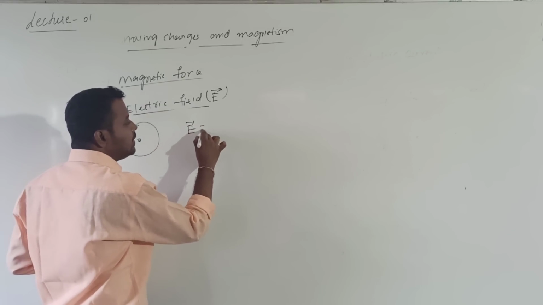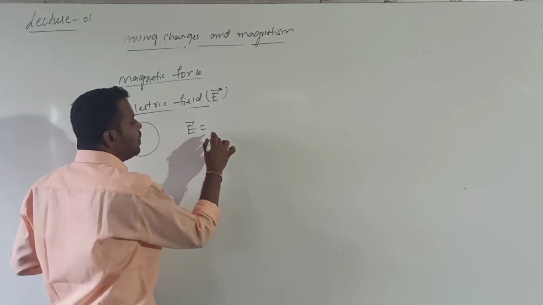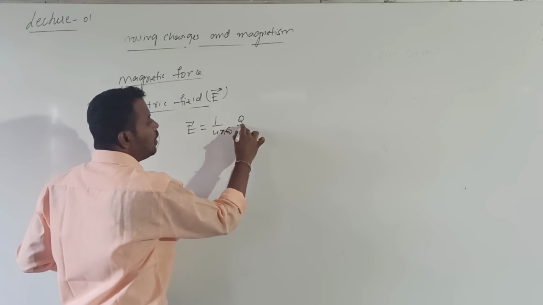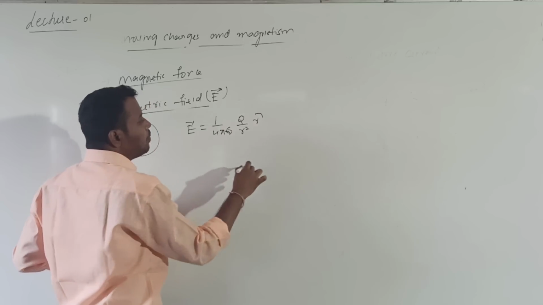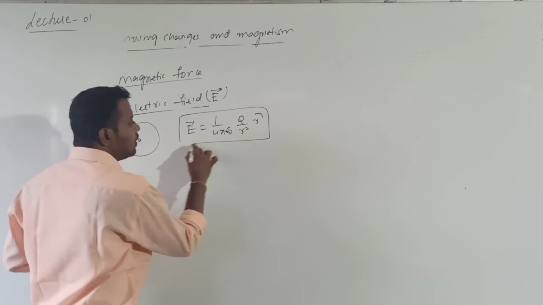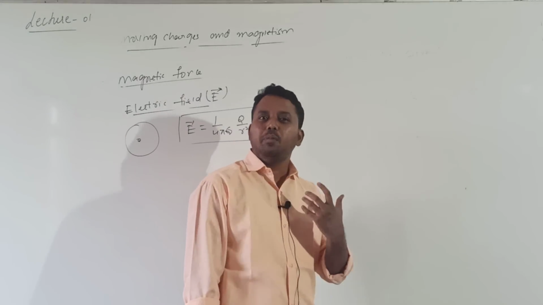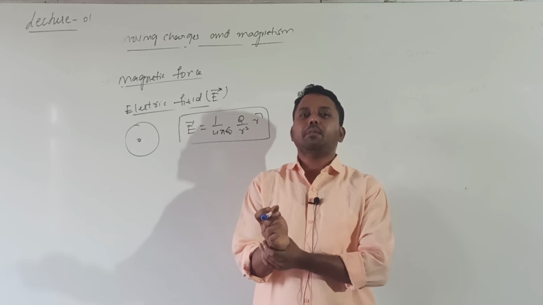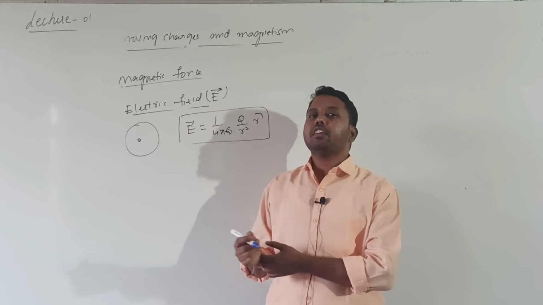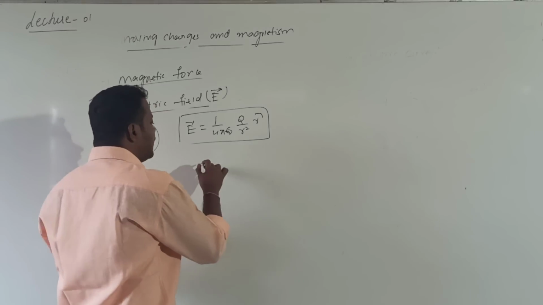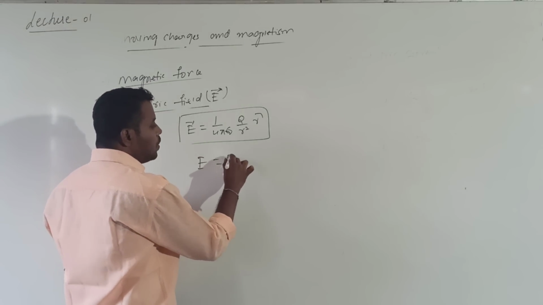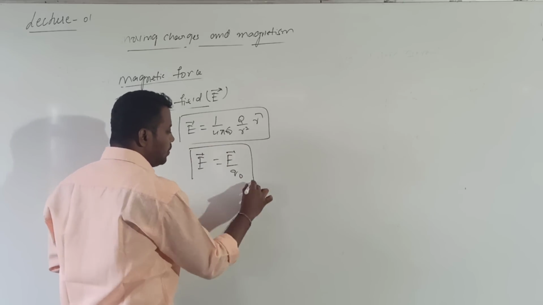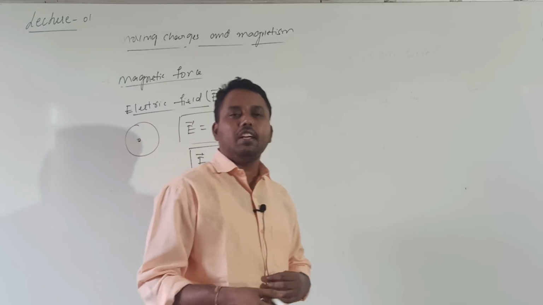What is electric field intensity? At a distance r it is given by E bar equals 1 by 4 pi epsilon naught into Q by r square into r cap. You cannot see the electric field. The strength of the electric field can be represented by a vector called electric field intensity. This can be defined as the force acting on a test charge placed at a point inside the electric field.